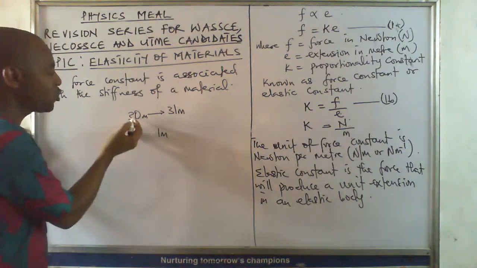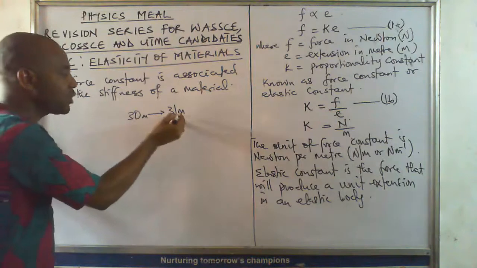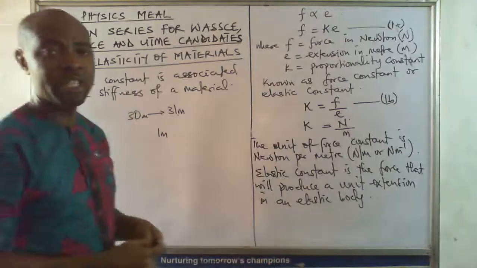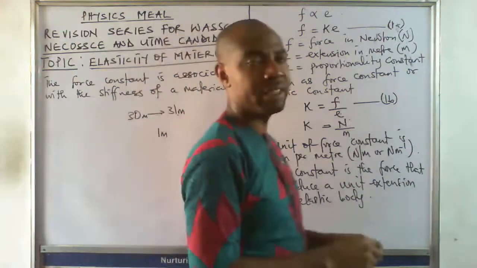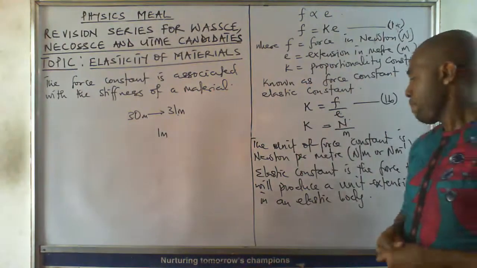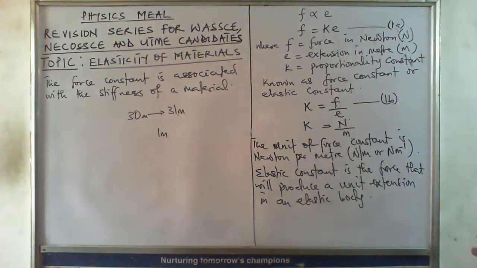The force required to move it from 30 meters to 31 meters, just 1 meter extension, is the force constant. That's why it's called force per unit length. A unit length is 1 meter length.